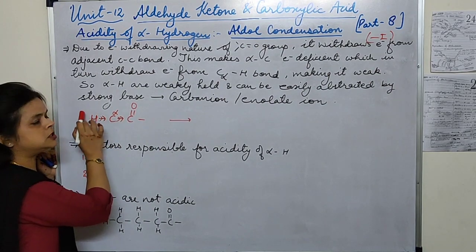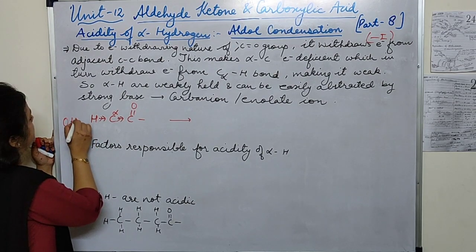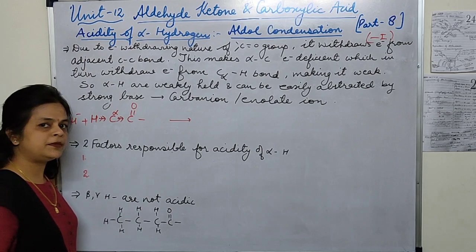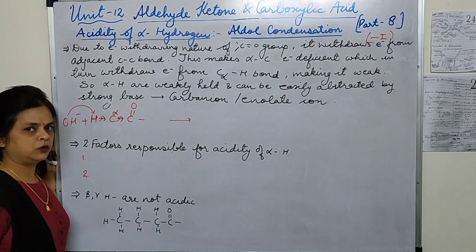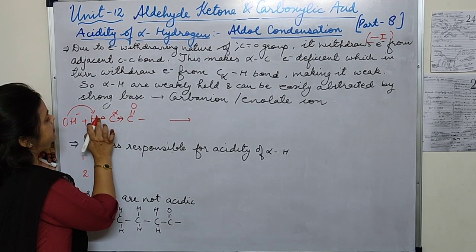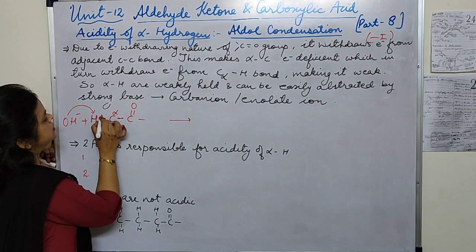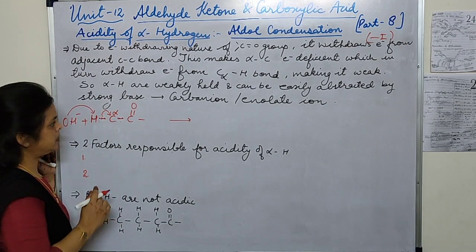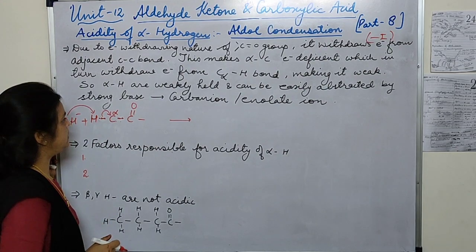This H is loosely held, and in the presence of a strong base it can be easily given out. When it is given out, it shows the acidic nature. This bond shifts here. Now in the presence of a strong base it is going to form the carbanion.